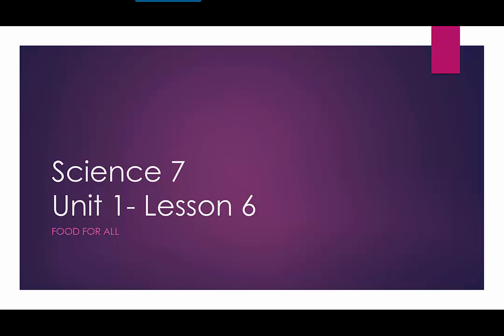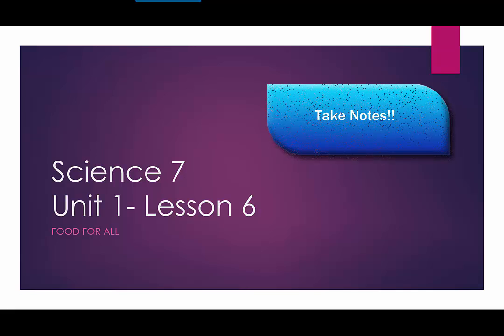Welcome to Chapter 2 for Science 7. This chapter has to deal with food for all and energy flows and matter cycles in ecosystems. This first section, this lesson, is all about food and how animals get their food and what kind of animals that makes them. Some of the things that we need to remember in this chapter as we go through is that the sun is the source of all energy in most ecosystems, and that energy flows through those ecosystems.